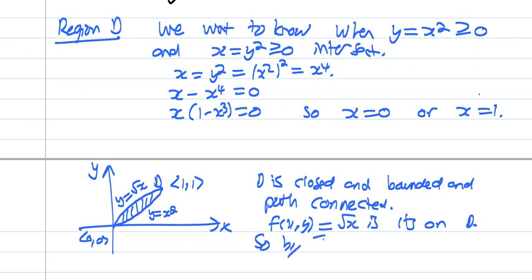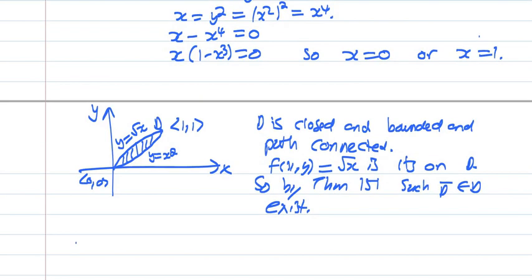So by theorem 151, such P element of D exists. So by the mean value theorem of a function of two variables, we know that there are points in D where f of those points will equal the average value. Now, to find those points P, we first need to work out f average. And to first work out f average, we first need to work out the area of D. So let's start with the area of D.